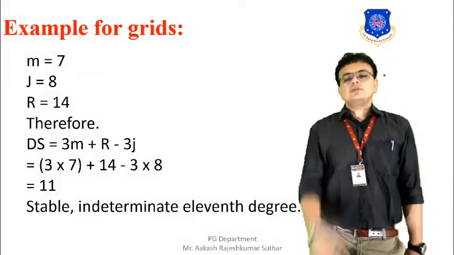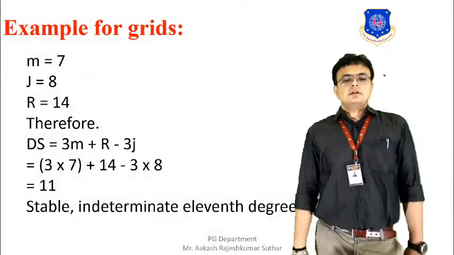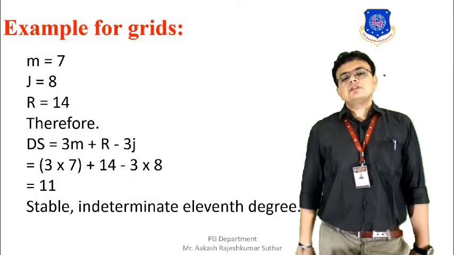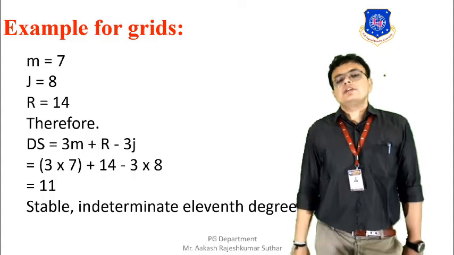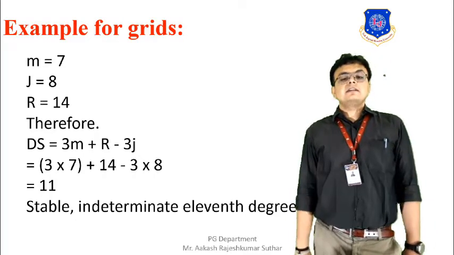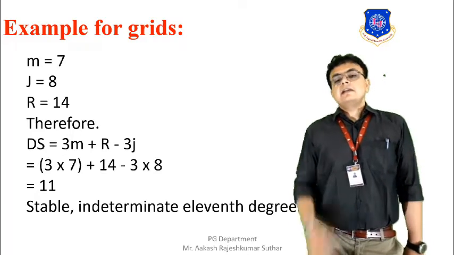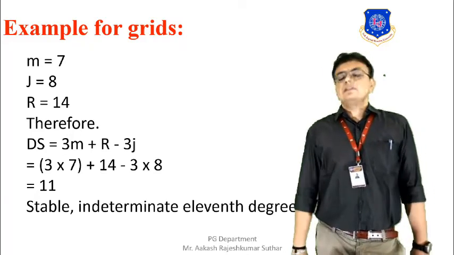Now we just have to place it in our formula. 3m plus r minus 3j: 3 into 7 plus 14 reactions minus 3 into 8 joints. So finally we are getting the value of 11. Hence you can say that our grid is stable and indeterminate to the 11th degree.